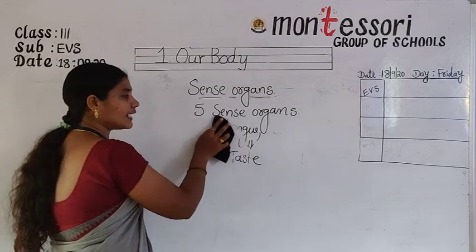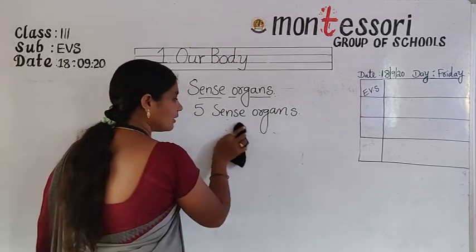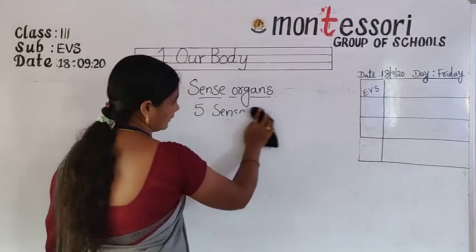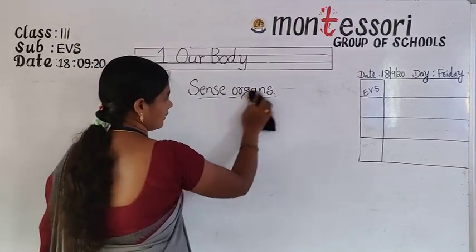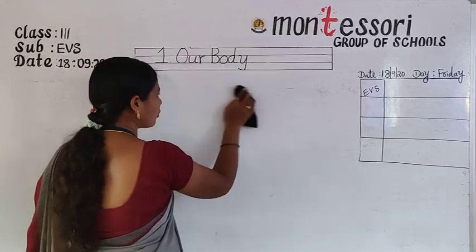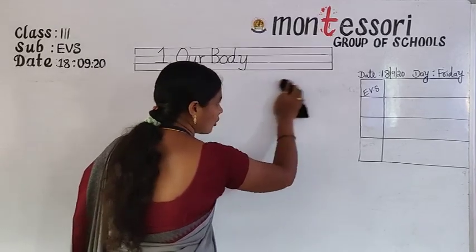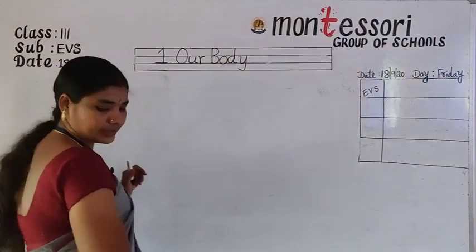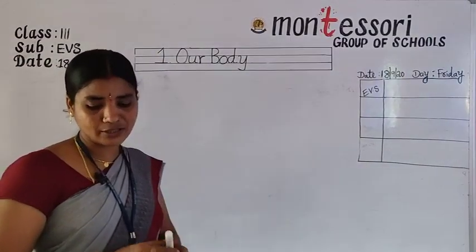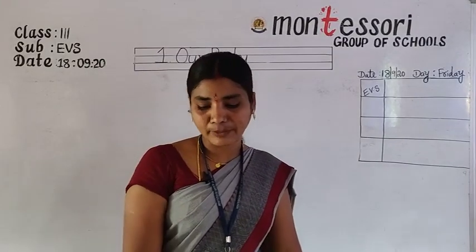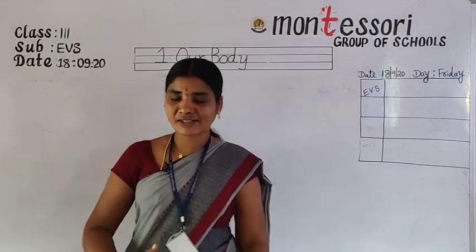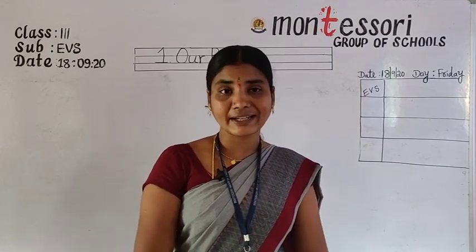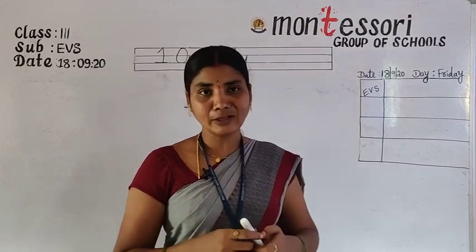Then how can we take care of our skin? By bathing twice a day. Use soap and clean, lukewarm water. Not too hot, not too cold. With lukewarm water we should bathe twice a day. Then automatically we can take care of our skin. By eating vegetables and fruits also, our skin will glow.